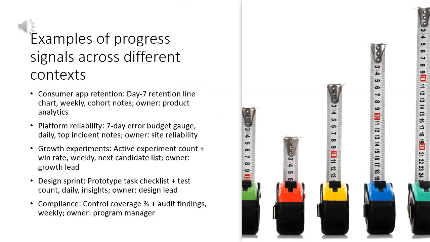Concrete examples speed adoption. Try these patterns. Consumer app retention, day 7 retention line chart, weekly with cohort notes owned by product analytics. Platform reliability, 7-day error budget gauge, daily with top incident notes owned by site reliability. Growth experiment, active experiment count and win rate, weekly with next candidate list, owned by growth lead. Design sprint, prototype task checklist and test count, daily with insights, owned by design lead. Compliance work, control coverage percentage and audit findings, weekly owned by program manager.